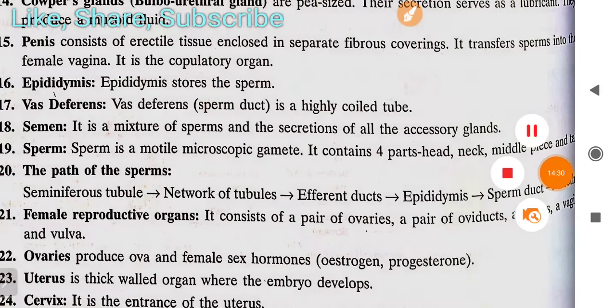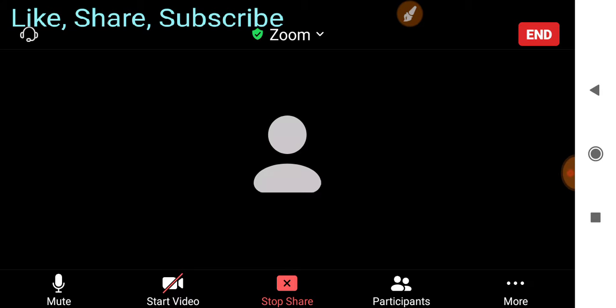So now we read about the female reproductive organs. It contains a pair of ovaries, a pair of oviducts, a uterus, and a vagina and vulva. Ovaries produce ova and female sex hormones. One is estrogen and second is progesterone. Or oestrogen mainly is called, where the o is silent.